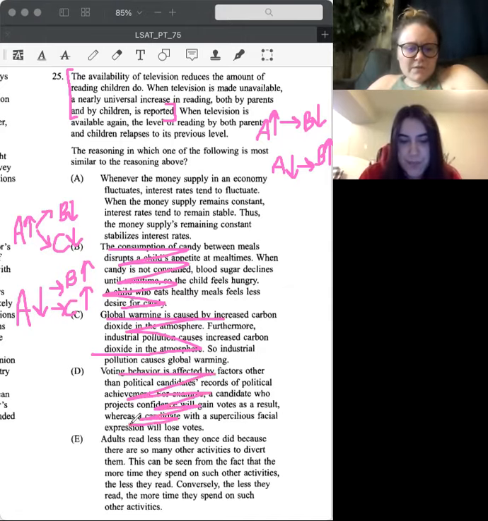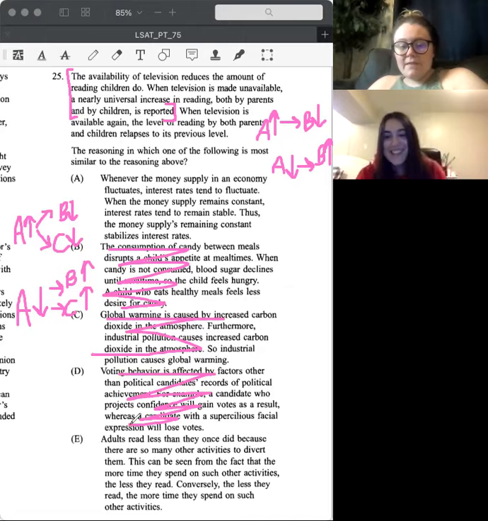E, adults read less than they once did because there are so many other activities to divert them. Well, I don't like this one because there are many activities going on, but let's see. This could be seen from the fact that the more time they spend on such other activities, the less they read. Conversely, the less they read, the more time they spend on such other activities. I picked this one, but it was honestly because none of them made sense to me. No, actually, I'm going to say this one.